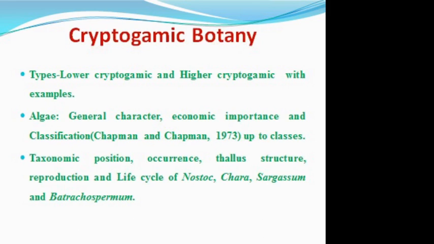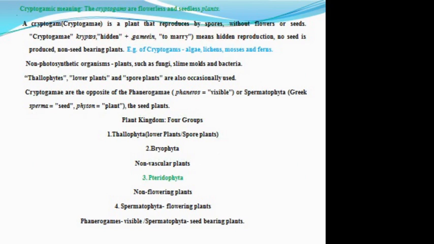Dear friends, we are going to study cryptogamic botany. So these are the points which we are going to cover in the entire chapter: types of cryptogamic plants, algae, and taxonomic position. So what is meant by cryptogamy?